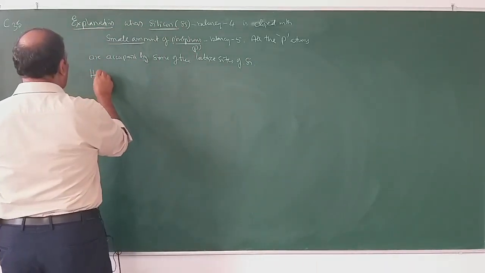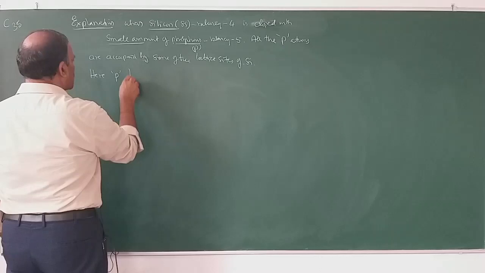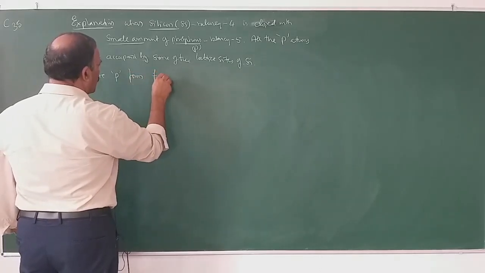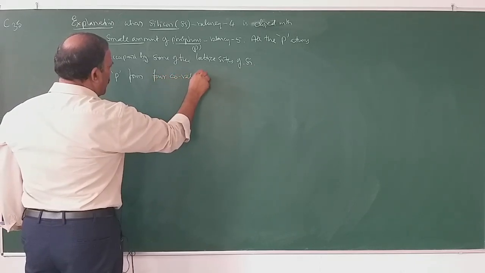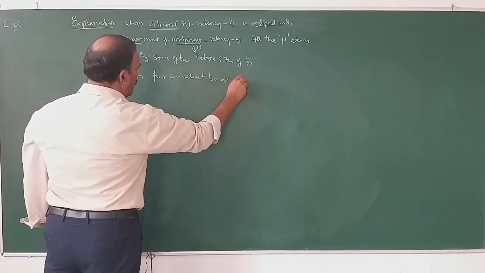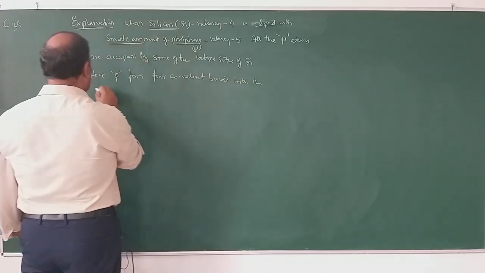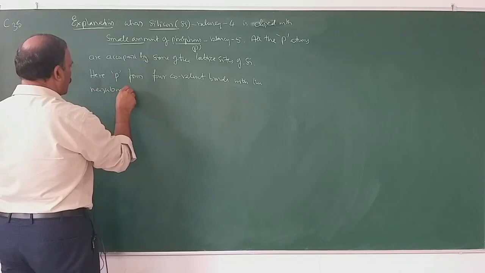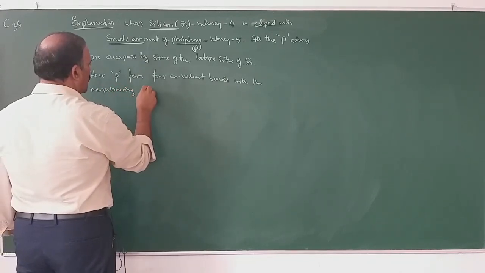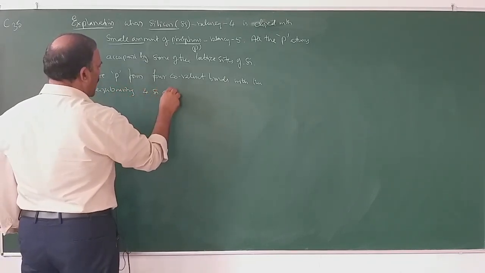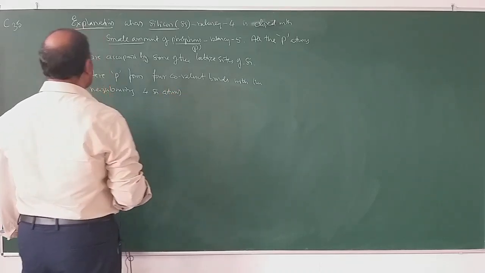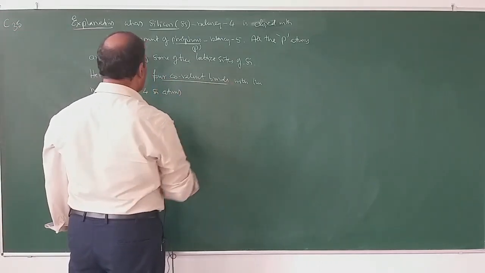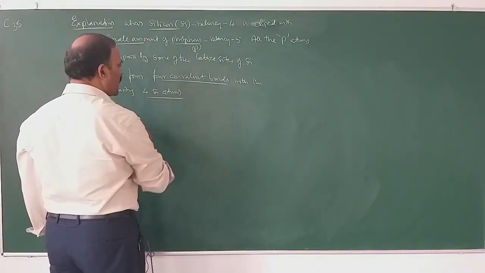Here phosphorus forms 4 covalent bonds with the neighboring four silicon atoms. Here phosphorus forms 4 covalent bonds with the neighboring 4 silicon atoms,